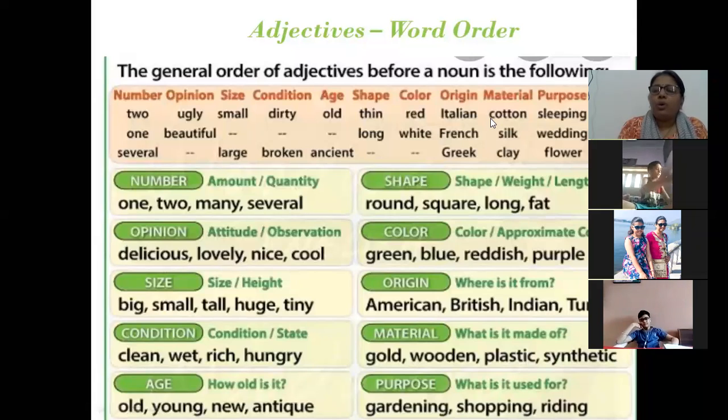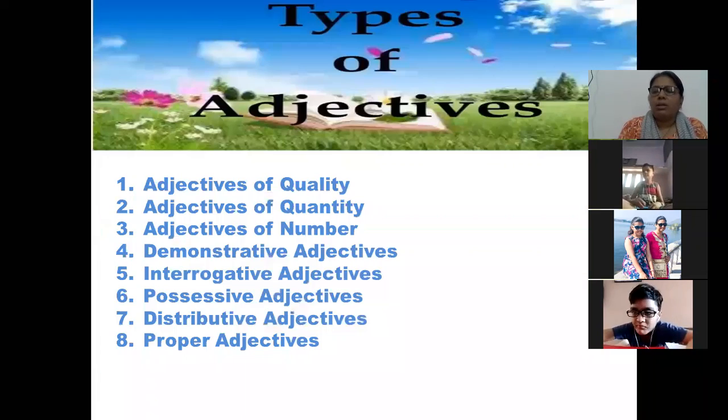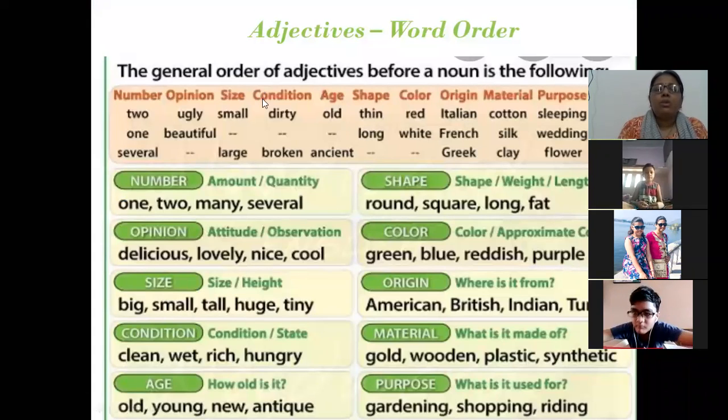I have to follow this order only according to the sentence. So again, this is the order, and according to that order, our first word was delicious, which is coming under observation. Then was size, size was huge, and then it was round. So round, it was coming in shape.